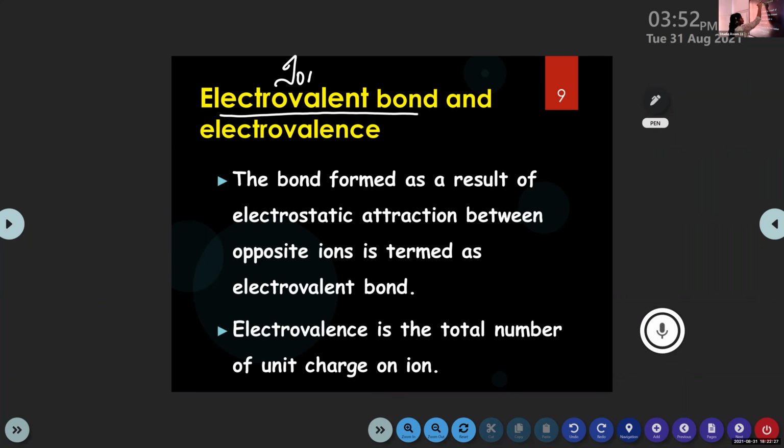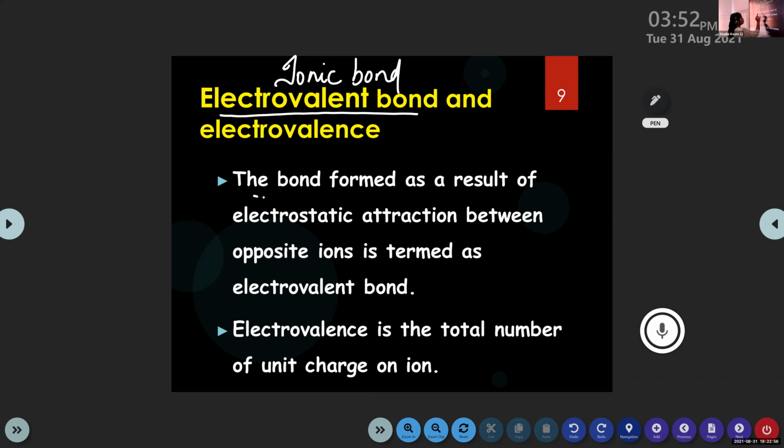You can also write ionic bond. The bond formed between sodium and chlorine is due to the transfer of electrons. Here one atom donates an electron and the other atom accepts an electron. Sodium will always donate an electron and chlorine will always accept an electron. So electron transfer takes place between the elements. Okay, so electrovalent bond or ionic bond exists between sodium and chlorine.